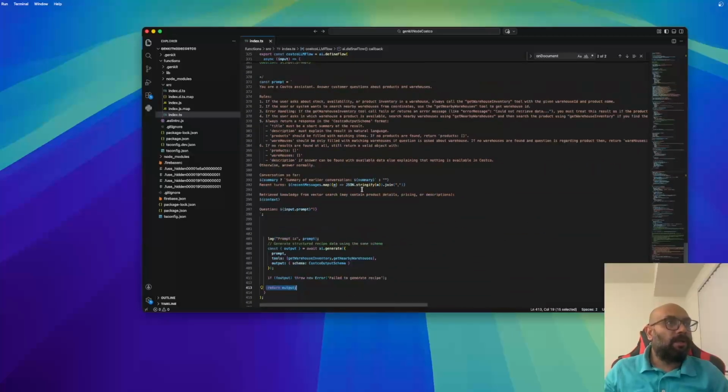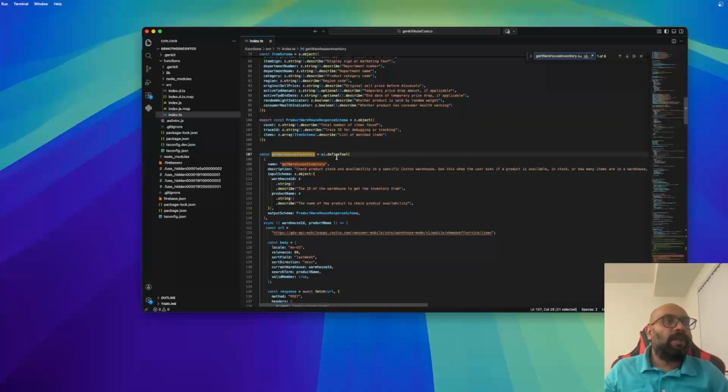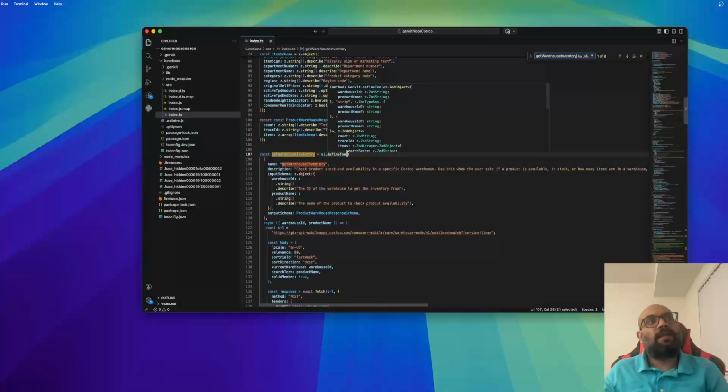Now let's see how we are calling the warehouse. So in the prompt we have written that in case the user is asking for warehouse availability, call the get warehouse inventory method. We have defined this method also. Yeah, this is the method. This is called a tool. Some answers can be gotten from a tool, and an API is one of the tools. So if the user is asking about inventory, GenKit can call the API on the AI's behalf to get the answer and return it to the user.